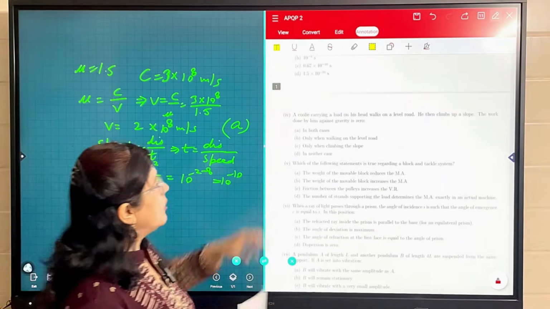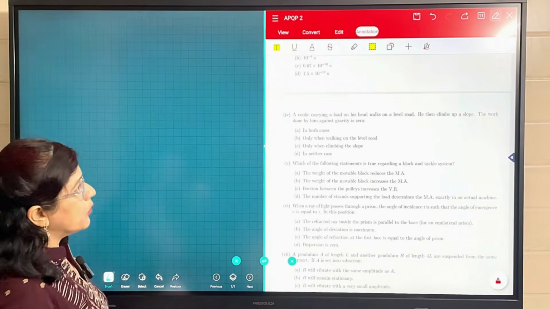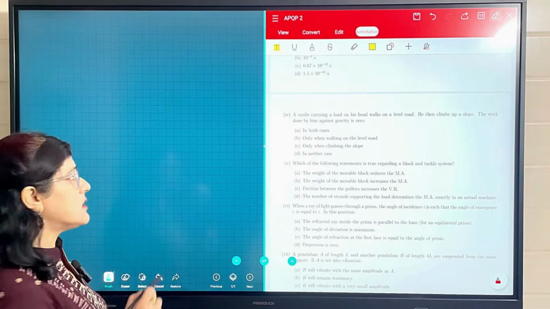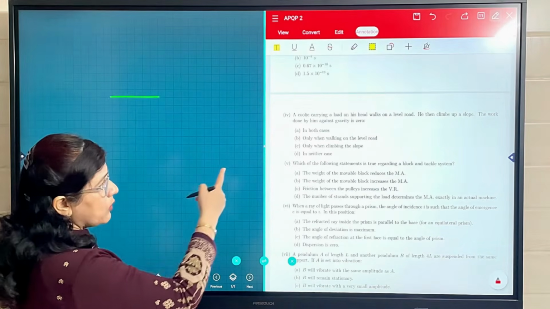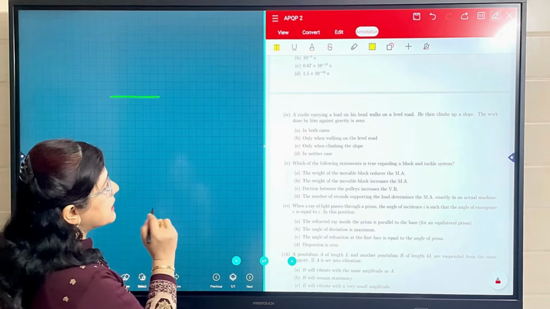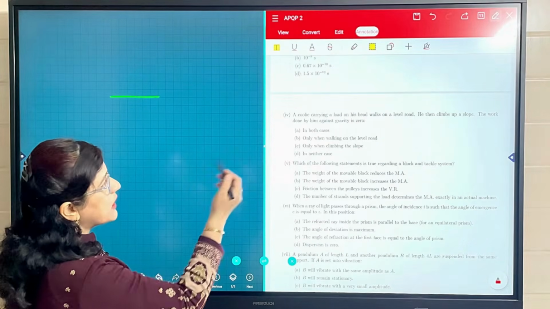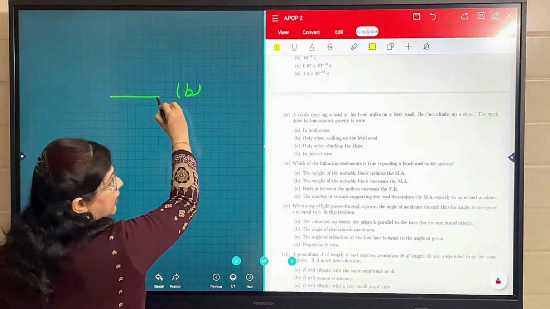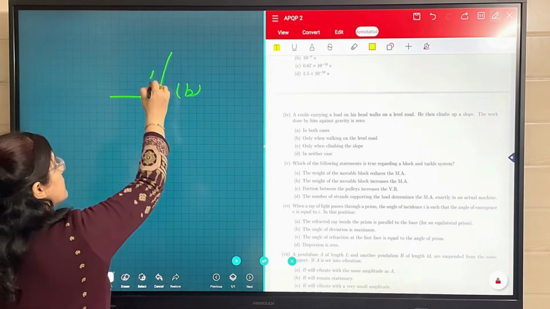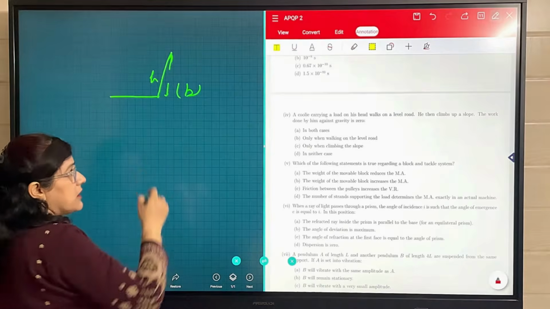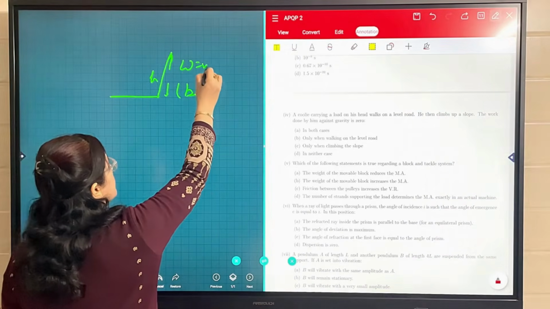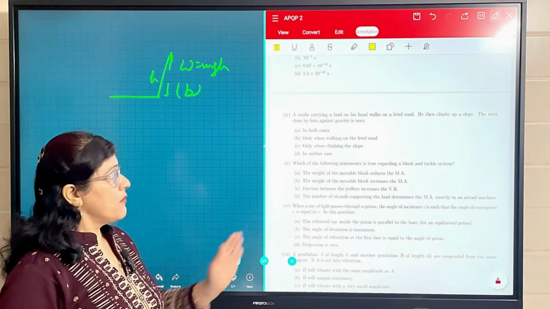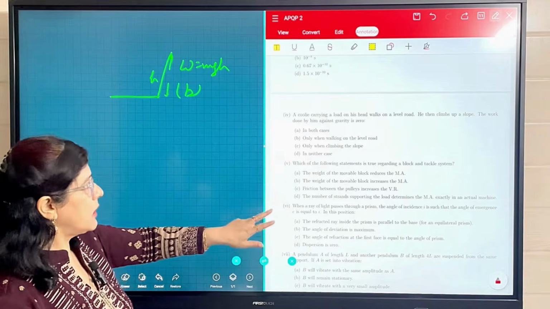Fourth, a coolie carrying a load on his head walks on a level road. He then climbs up a slope. The work done by him against gravity is 0 only when walking on the level road. So it is option B, because when he is climbing, he has some height h. Due to height, work is done, because we know that W is equal to mgh. So option B is correct: only when walking on the level road. When climbing the slope, he is doing work against gravity.